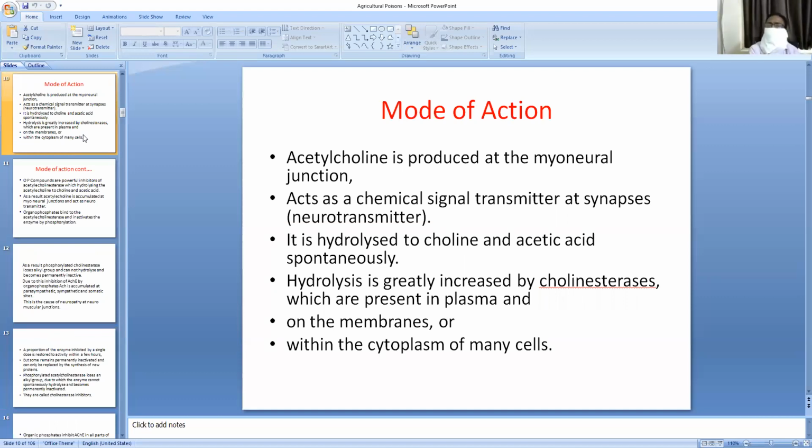These organophosphorus compounds are usually mixed with water or a solvent like Aromax, which gives the kerosene-like smell. While you are observing or treating a patient poisoned with organophosphorus compounds, you observe this kerosene-like smell. It comes from the Aromax, a solvent. These organophosphorus compounds come as dust and granules, and some solvent is required to mix them and to spray the farms.